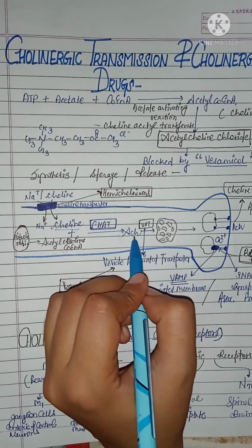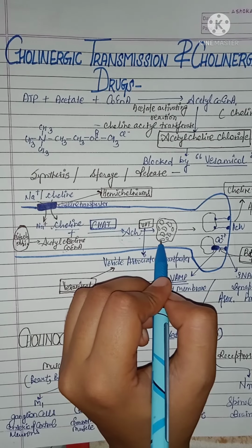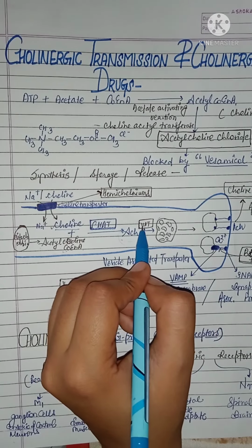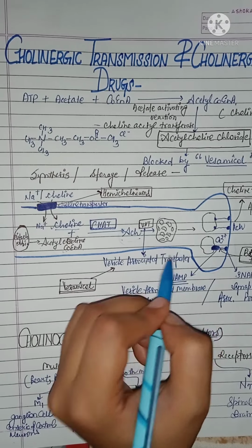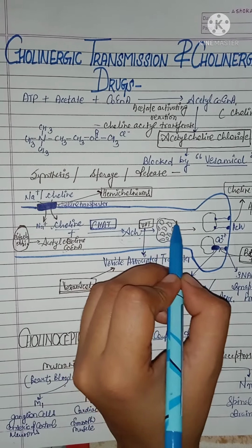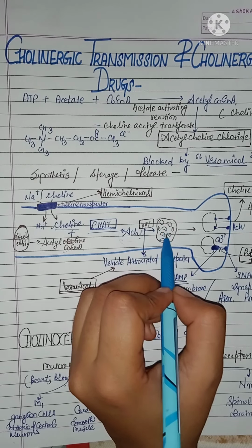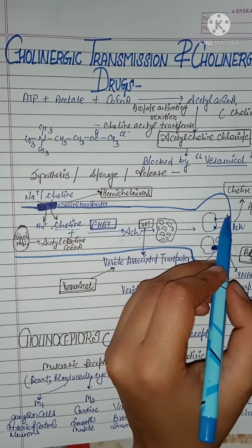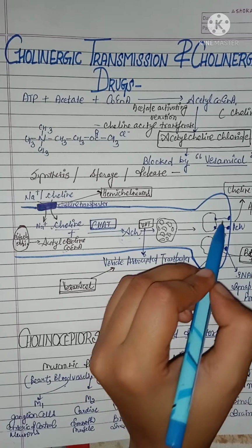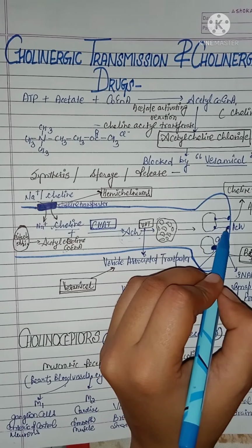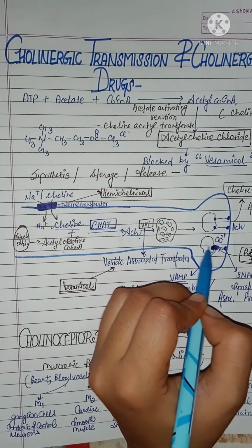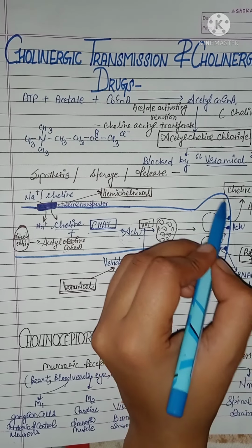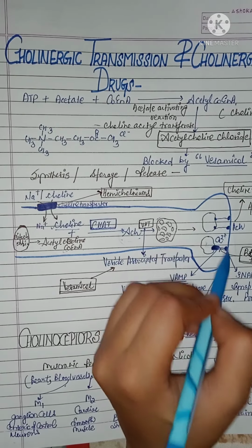The storage of acetylcholine in the vesicle is done with the help of the enzyme vesicle associated transporter. Further, this vesicle which contains acetylcholine is attached to the nerve ending, and there is a proper linkage between the released acetylcholine and the ending part of the neuron.